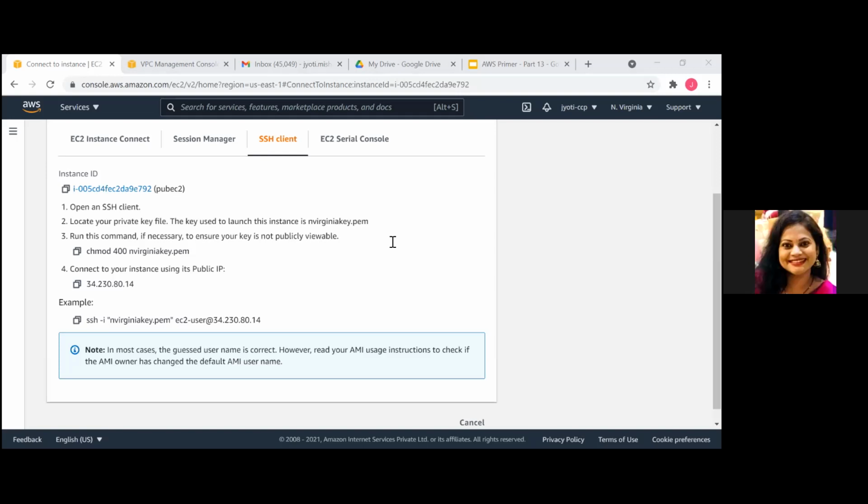What we are doing is trying to connect to our private instance from our public instance. So we've created this PEM file. How did we get the content of this PEM file? From the one which we had already downloaded on our desktop.